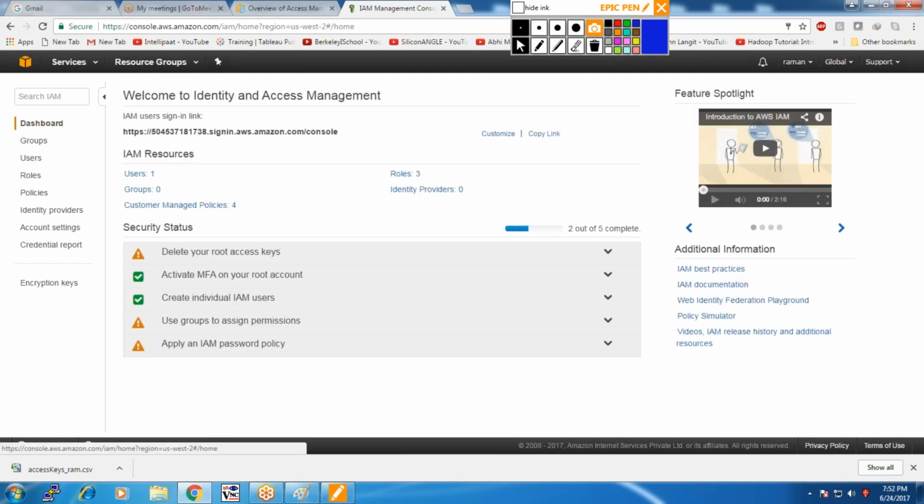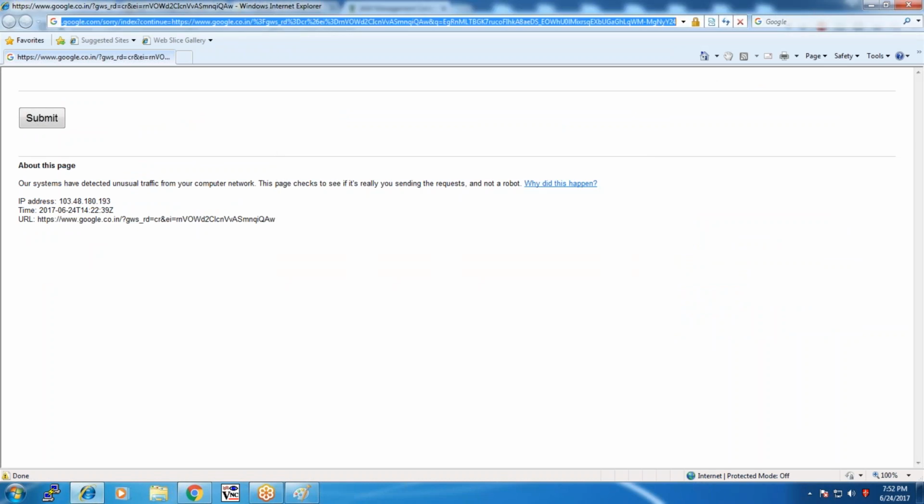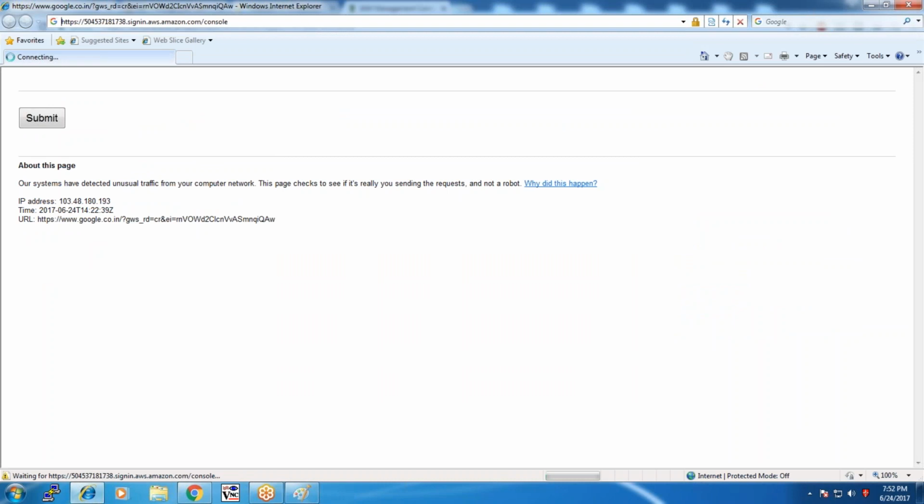You click on the dashboard. This is the URL that needs to be shared with the user. Click on this URL, copy. Let me open another browser. Copy the URL.